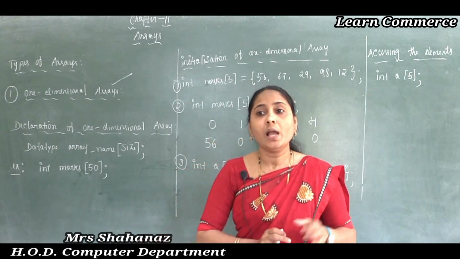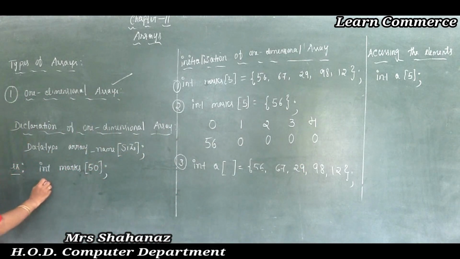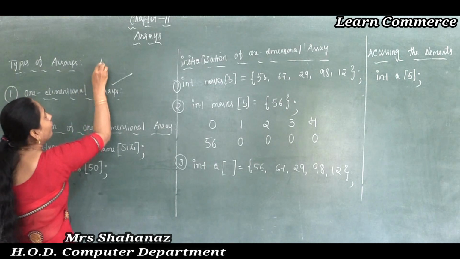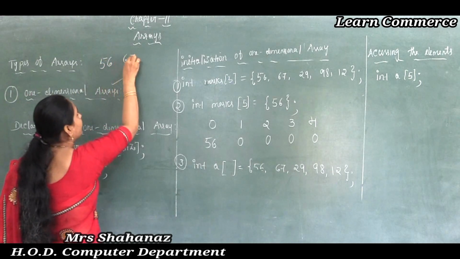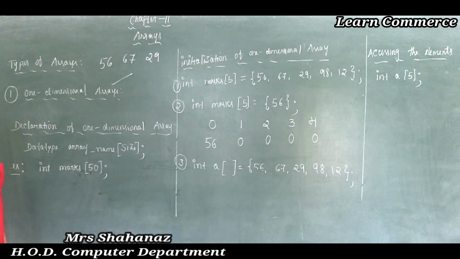Clear this point? For example, I want to use one example for the array. Here maybe the first is 56, the second is 67, the third is 29. Just three objects, a collection of elements.